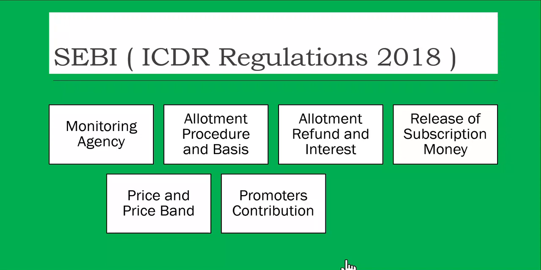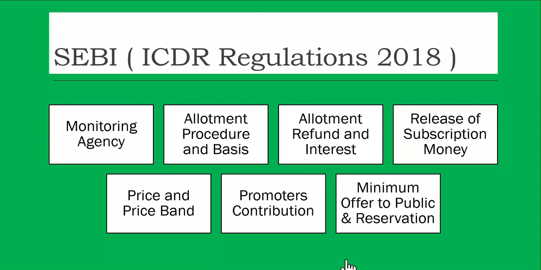Then the promoters' contribution. The company is owned by certain people who are called the promoters, who may have a majority of shares of the company or a certain amount of shares of the company. They need to also contribute any time the company is raising money in the process of an IPO or an FPO. There are full SEBI regulations regarding the promoters' contribution, and there can be a certain lock-in period. So they can't sell the shares, and they have to retain these shares for a certain period of time.